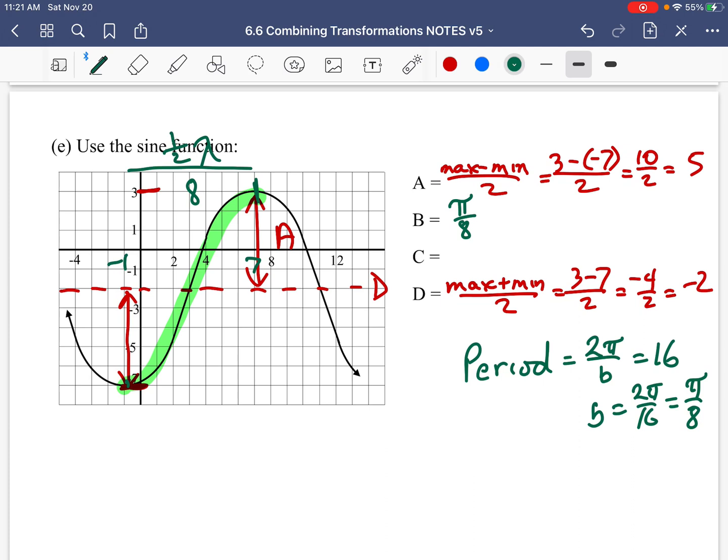So I don't give you the entire wave. You've got to figure out the entire wavelength. So you can get the horizontal shift, and you've got to figure out the phase shift. Where does this wave start? Well, it starts in the middle here, where it's going up and down to make one complete wave. I should be highlighting that. Up and down to make one complete wave.